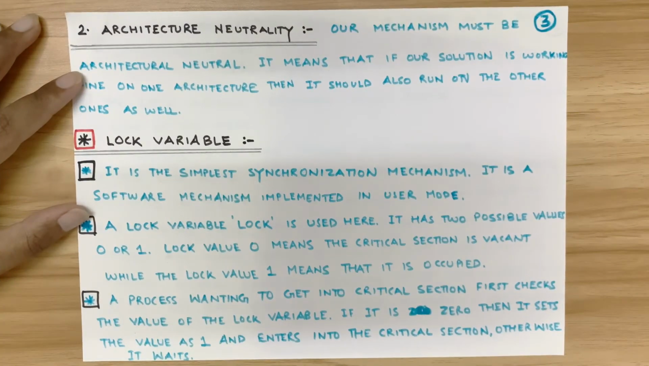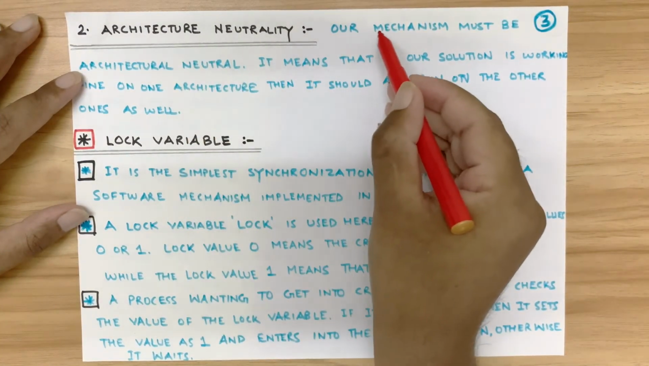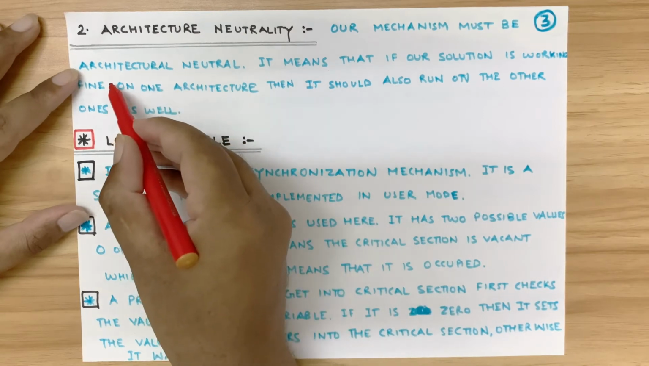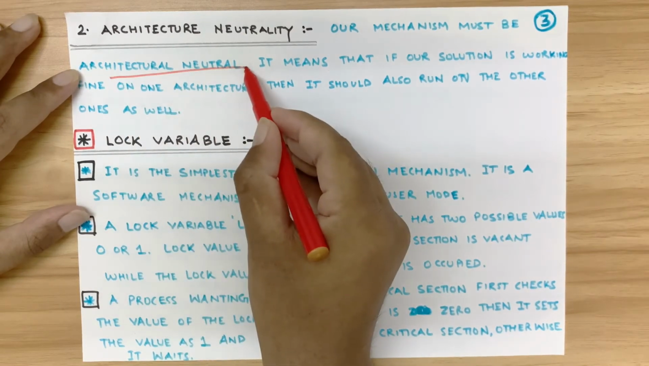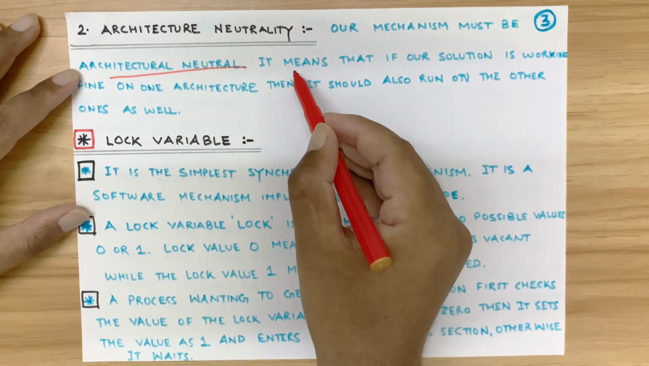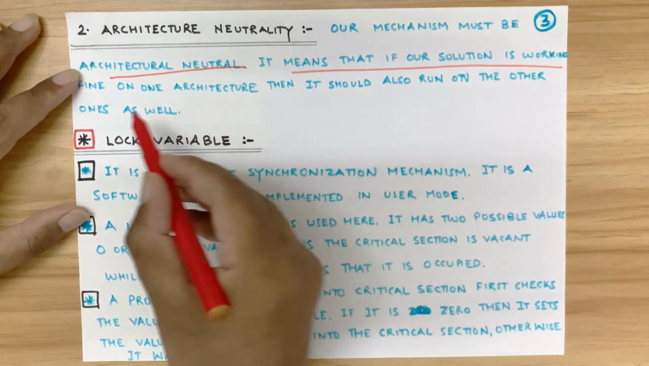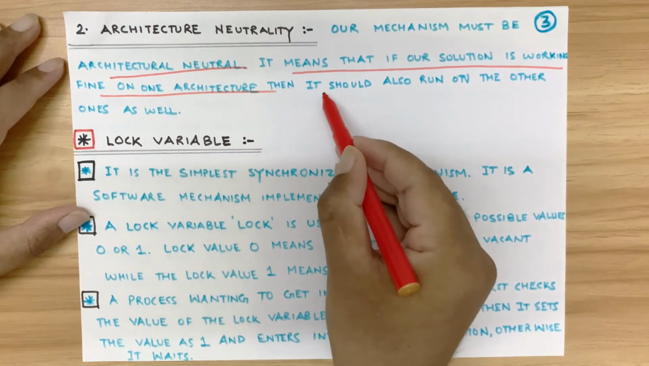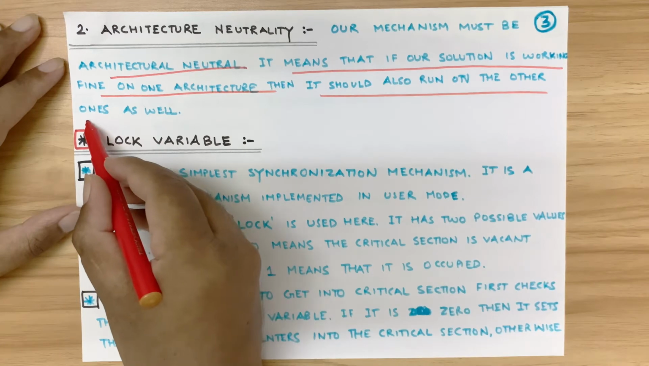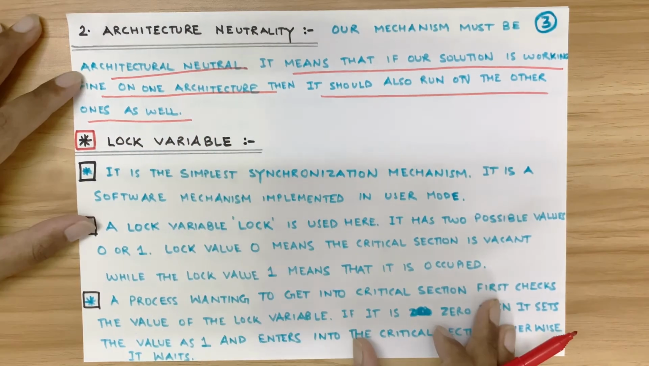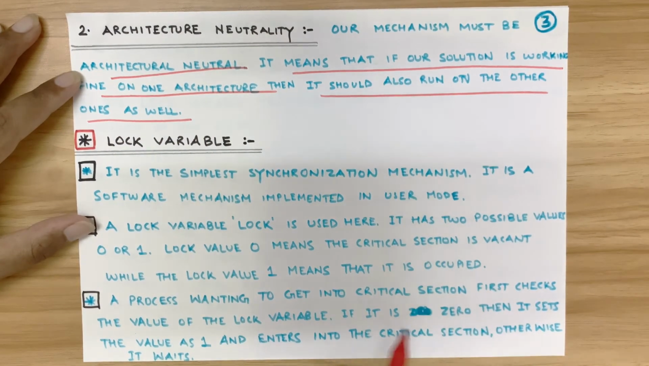Now the next one is architecture neutrality. Our mechanism must be architecturally neutral. What do we mean by architecturally neutral? It means that if our solution is working fine on one architecture, then it should also run on the other ones as well. Architecture means you have different kinds of computing environments.